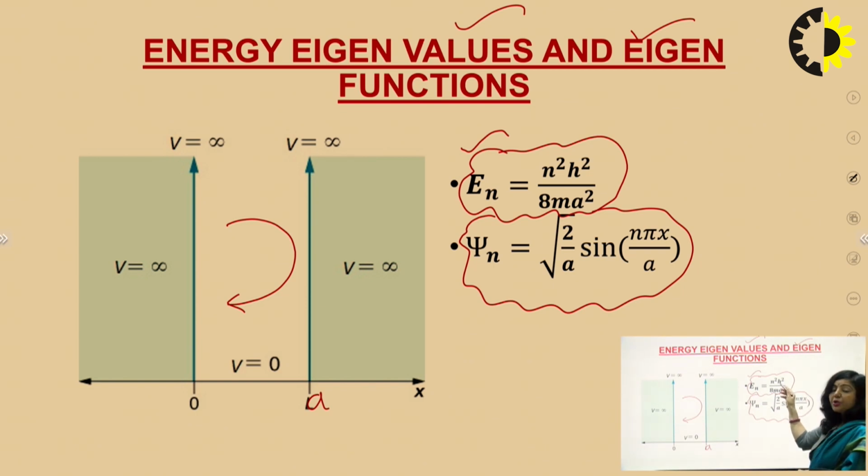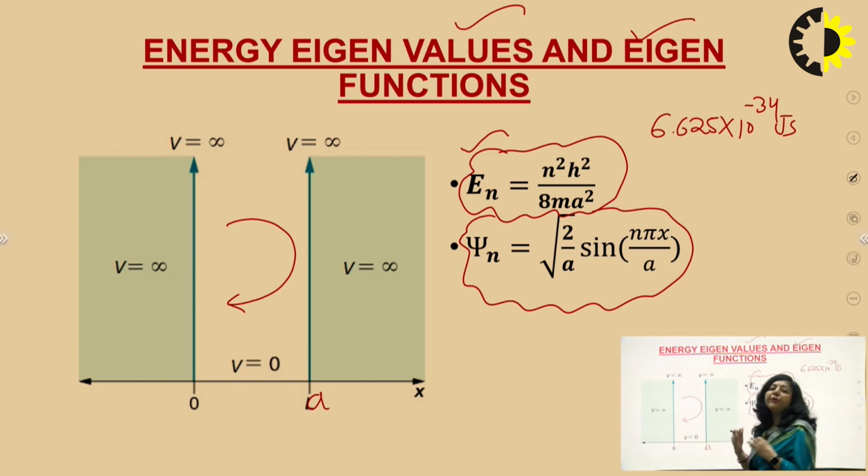Now what is the meaning of the other parameters? The h in this expression is Planck's constant, and you all know its value from your previous classes: 6.625 into 10 raised to power minus 34 joule second. In the denominator you have 8ma square, where m is the mass of the particle trapped in this box, and a is the breadth of the box.